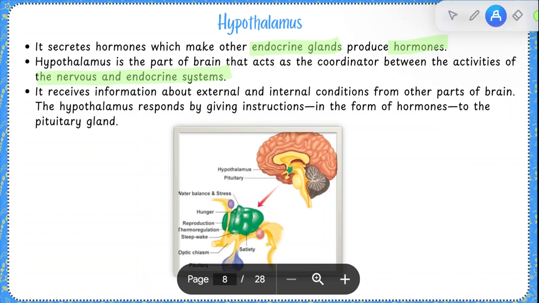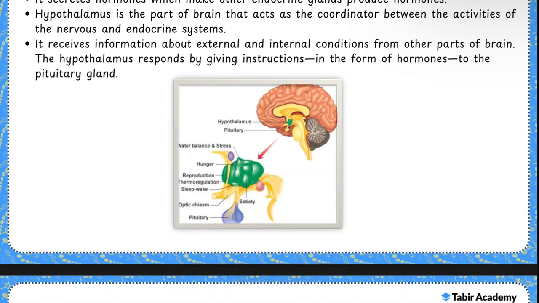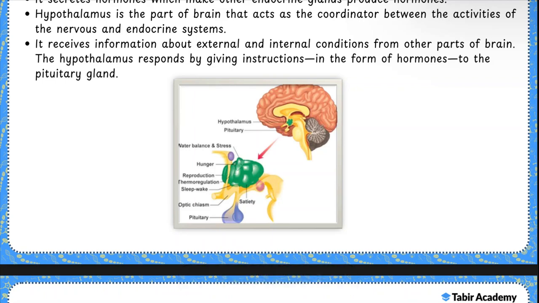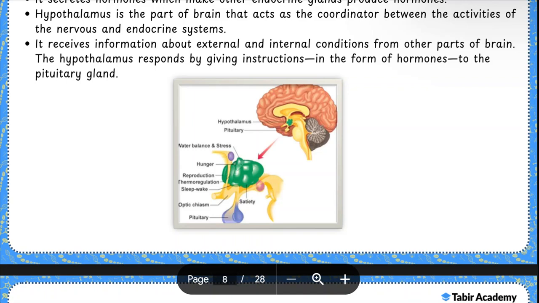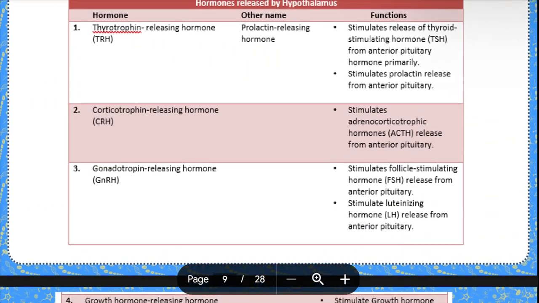It receives information about external and internal conditions from other parts of the brain, and the hypothalamus then responds by giving instruction in the form of hormones to the pituitary gland. ठीक है? So here you can see the hypothalamus is acting on the pituitary gland, and the pituitary gland in turn is, क्या कहते हैं, regulating a lot of different parts. ठीक है ना? So we will go over that in detail आगे.